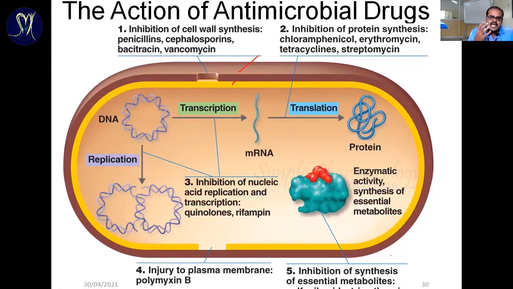Our drugs may act on different mechanisms, particularly five different mechanisms. It may act on cell wall synthesis, or the cell membrane, which is the second layer. The third one is to inhibit nucleic acid replication. For survival, the organism continuously reproduces its own sister and daughter cells, its own identical cells. If the reproduction process is inhibited, we can control the replication of the organisms.